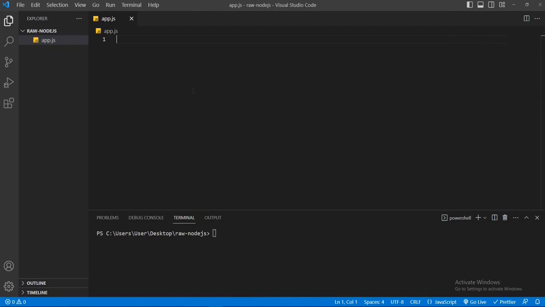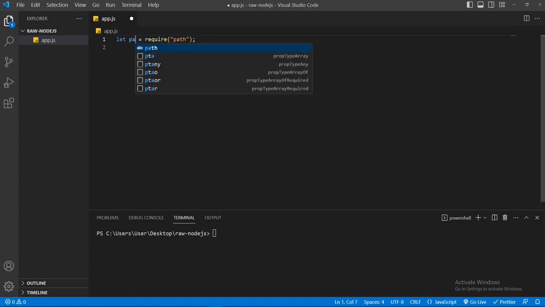I will declare the module name as path. So let path is equal to require, then the module name. In this case, the module name is path. Basically, it's a default export, so no matter the name of the module, it can be XYZ, it can be anything else you may wish. So let's set a convenient name. In this case, this is path.